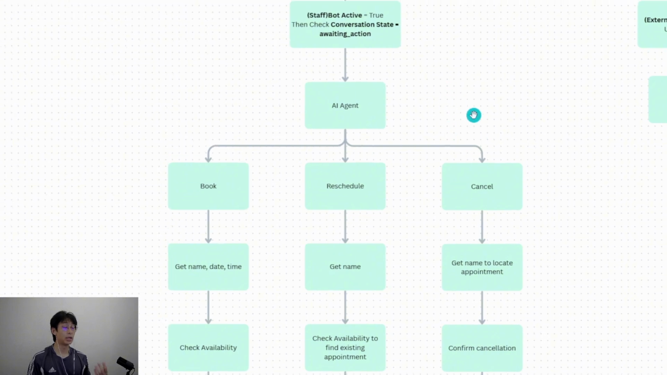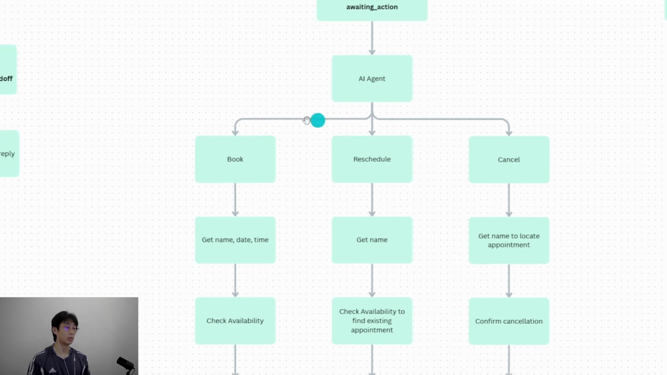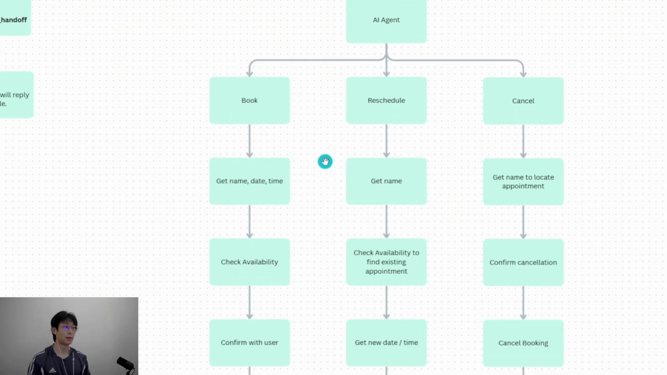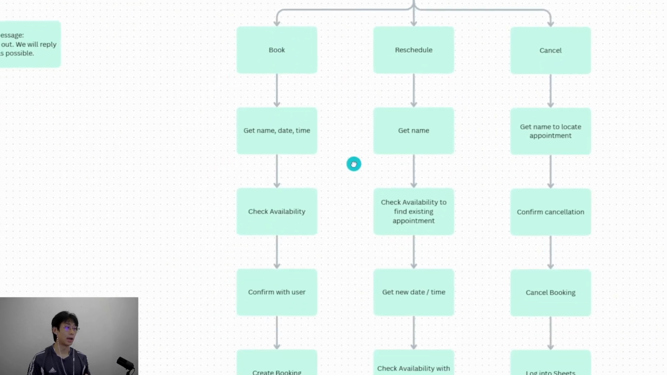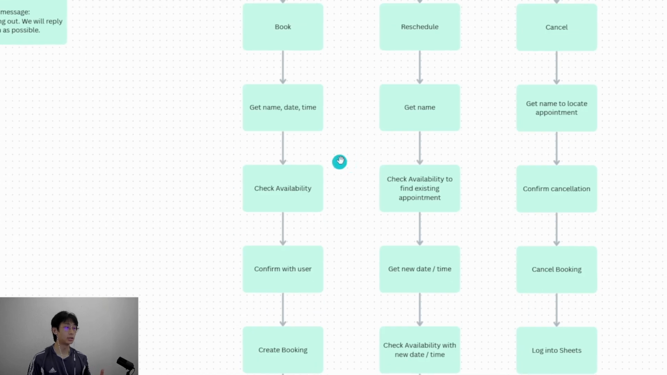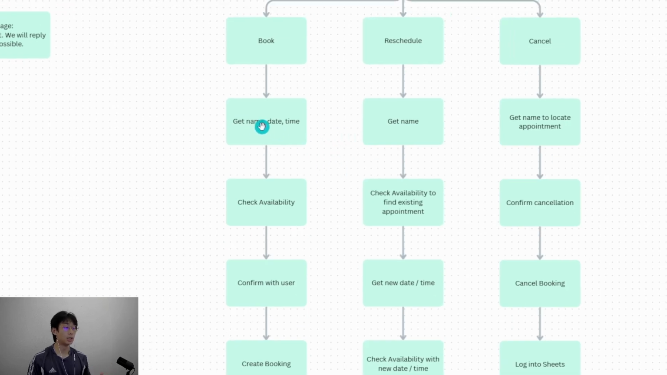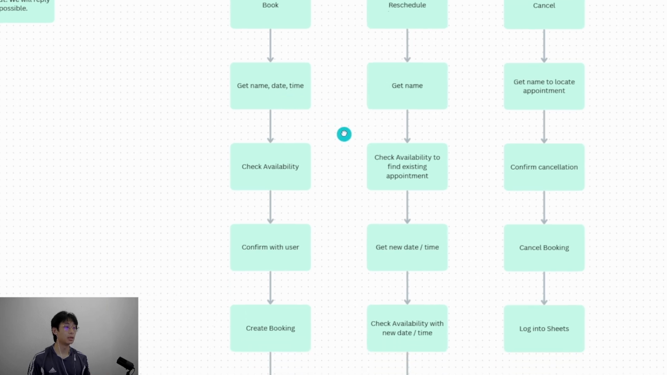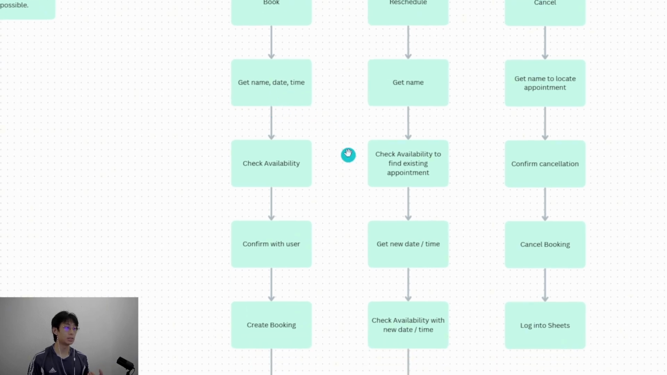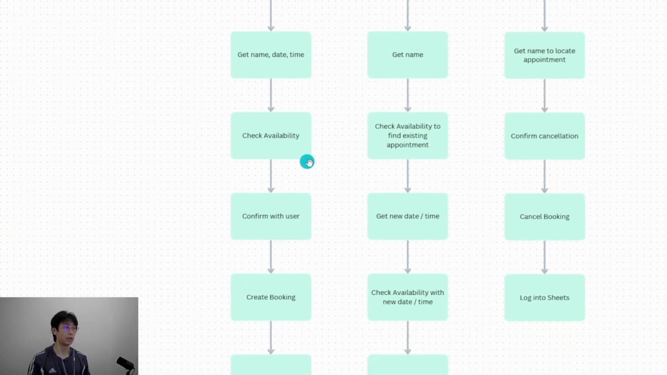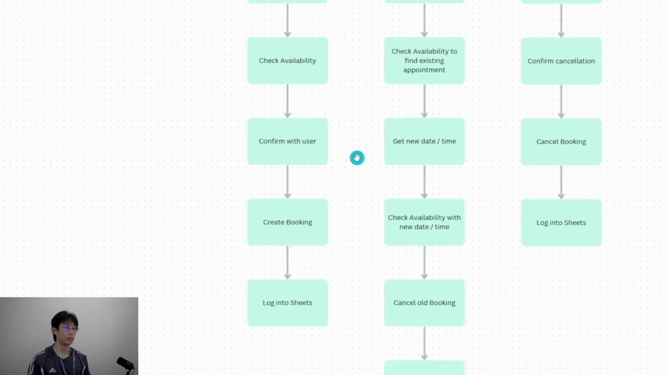The AI agent will understand the intent of the user. Since the user wanted to book, it would go down this path and ask the necessary questions. The information required to book an appointment would be the name, date, and time. Once the user has given this information, it will check availability, confirm with the user, and create the booking and log it into Sheets.